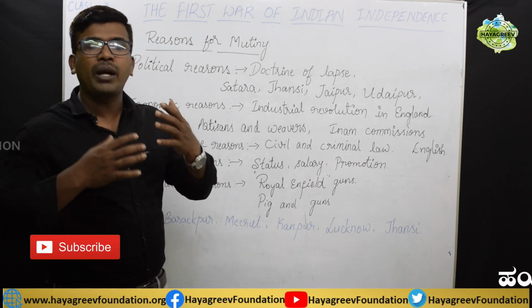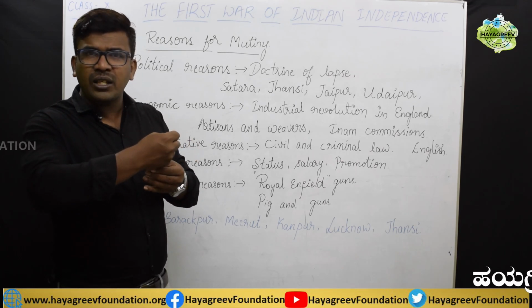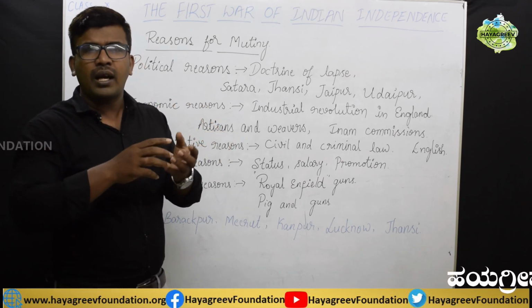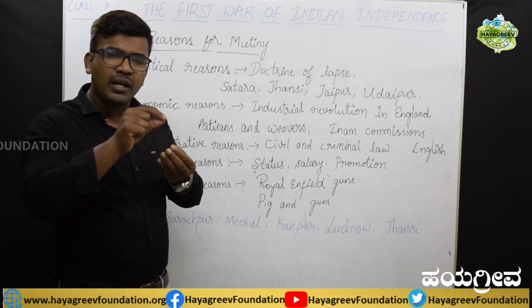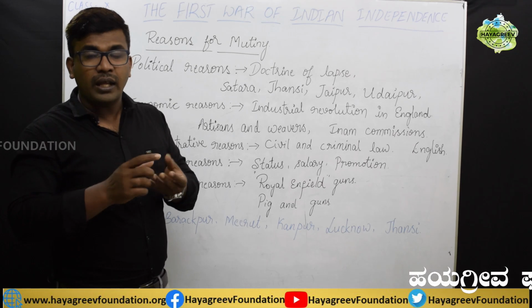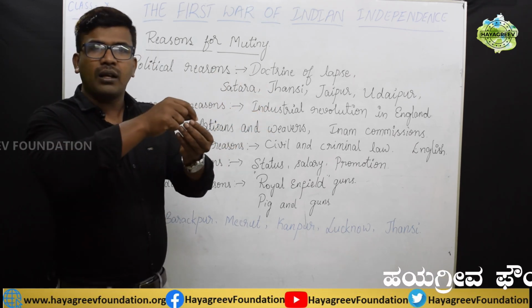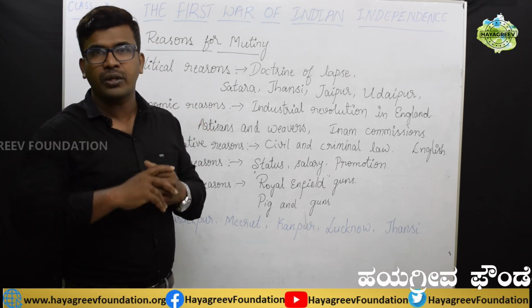Why? Because the British intention was different. As the cartridges were too tight to open and to insert the bullets, they decided to smear grease. They planned to apply grease, but a rumor spread that the fat of the cow and pig was smeared by the British.